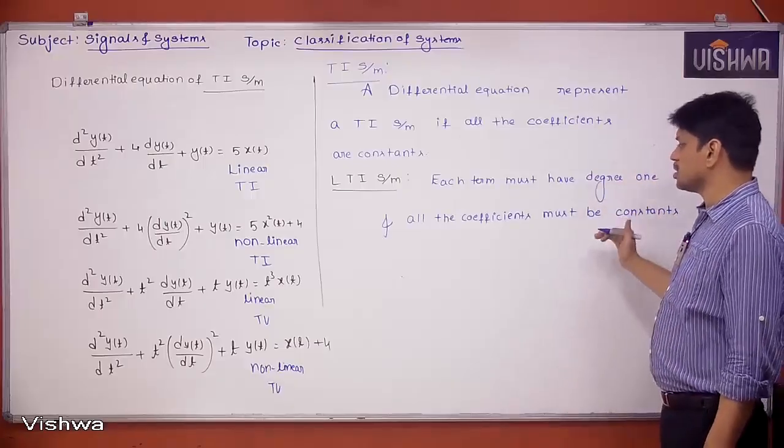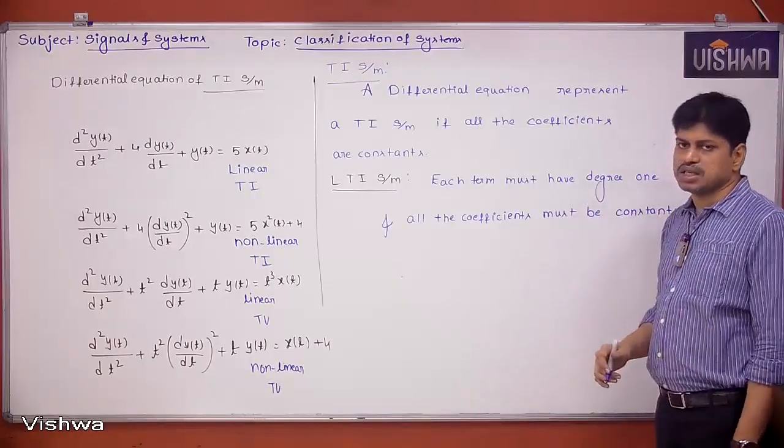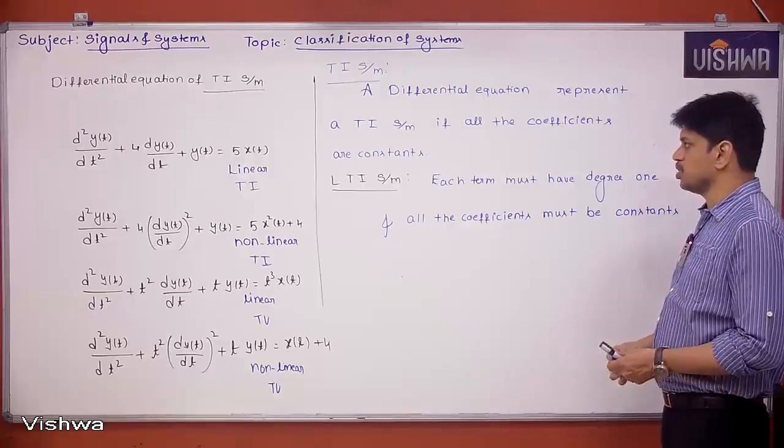So if these two properties are satisfied, then we can say that the system is an LTI system. Okay, take it.